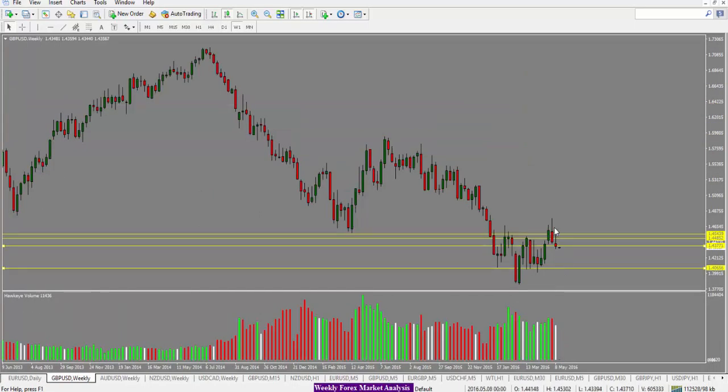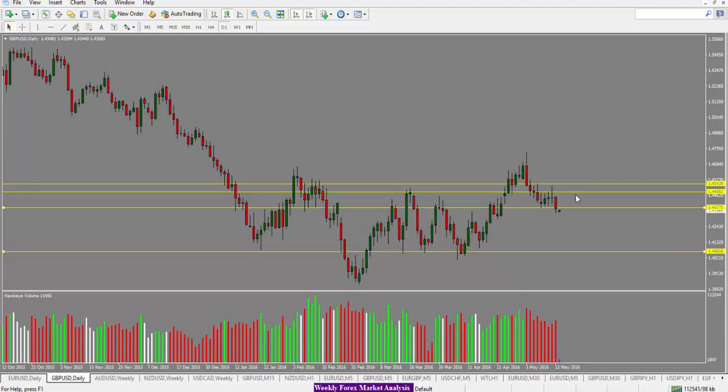Looking at the pound US dollar here, we did see quite a nice negative bearish close on the weekly candle, which would suggest a further move to the downside. And in this, the target that we are looking at is this 4065 area. Looking at the daily chart here, we did finally manage to break out of this range where price had been trading earlier in the week, and it did close to the downside.